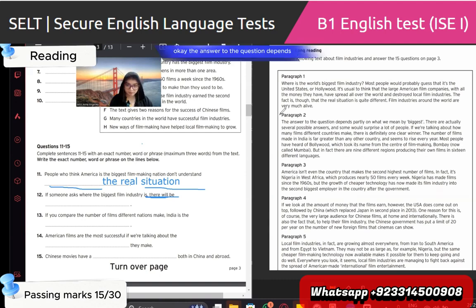The answer to the question depends partly on what we mean by biggest. There are actually several possible answers, and some would surprise a lot of people.